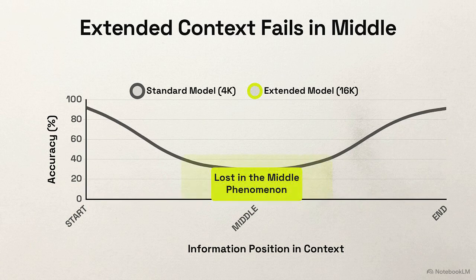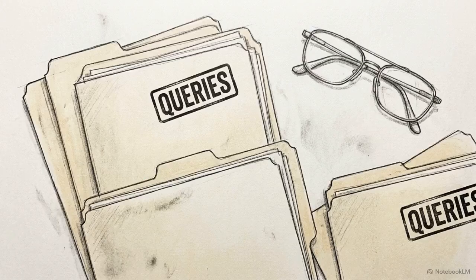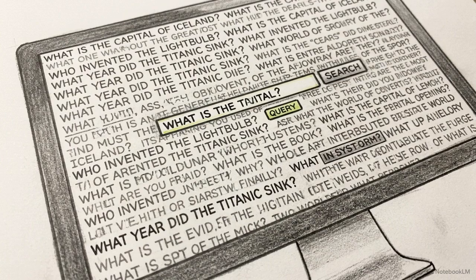Extended context models suffer from the exact same degradation. When we map models like GPT 3.5 Turbo 16K, their accuracy plots overlay the original U-curve. Expanding a model's sequence length increases its raw storage capacity, but it fails to improve its architectural ability to actually utilize that space. To quantify this effect, researchers established a multi-document question-answering evaluation, utilizing historical queries from the Natural Questions Open dataset. This diagram shows the exact input structure for the test.